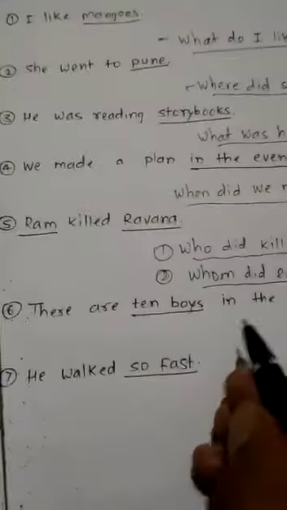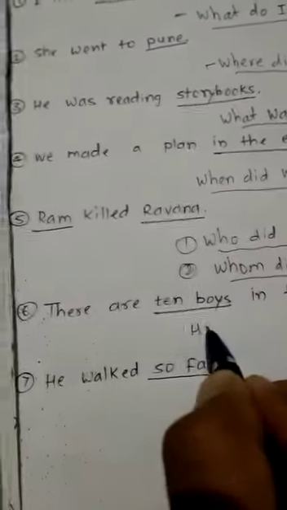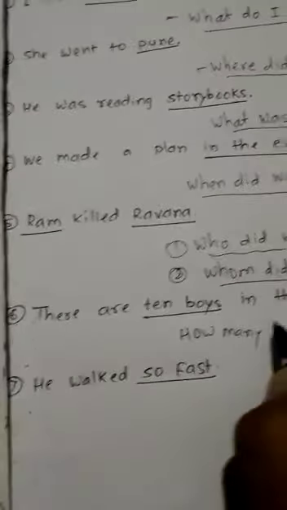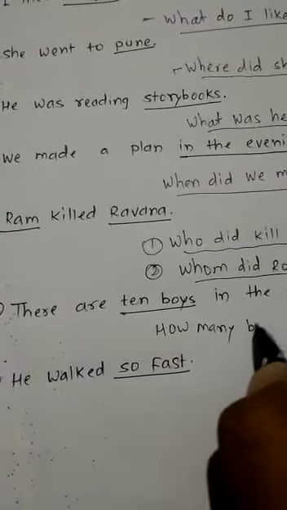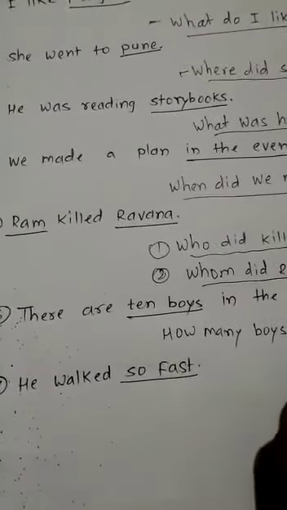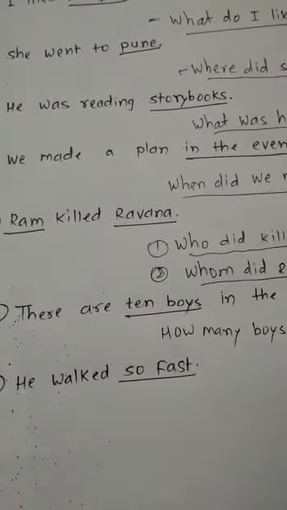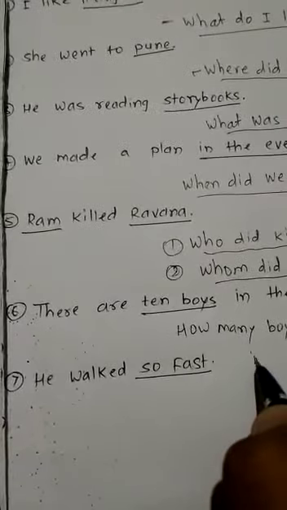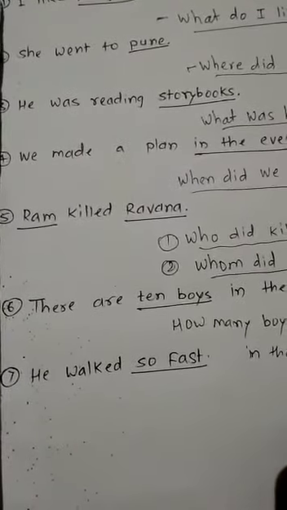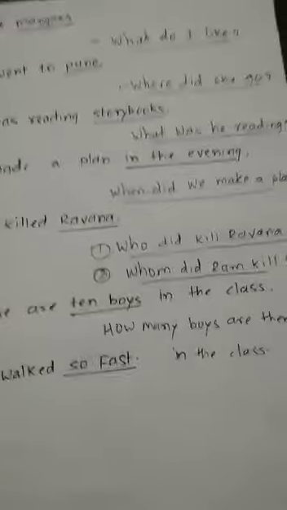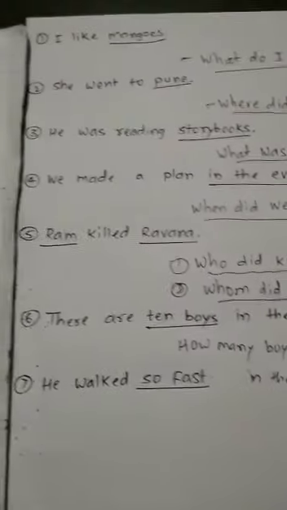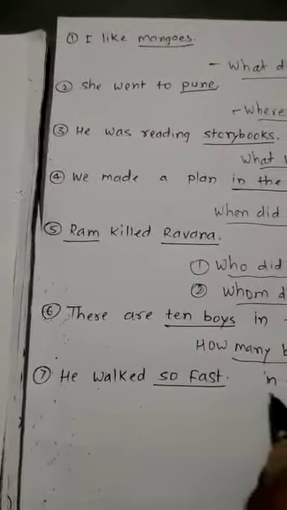So that's why we are going to select here how many. See, how many boys are there in the class? Listen once again. How many boys are there in the class? And then at the end there will be a question mark. So this is your question.